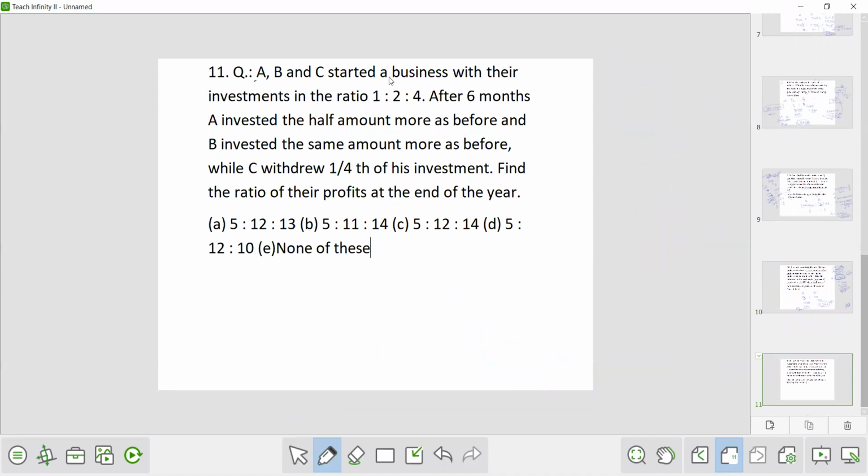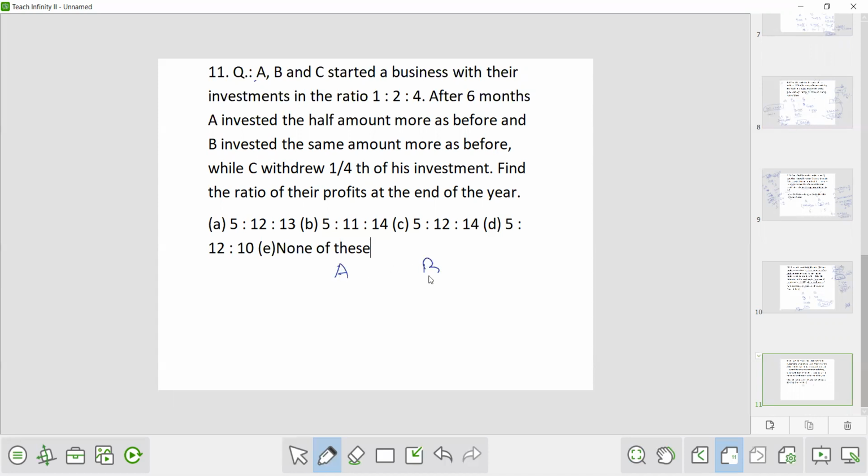A, B and C started a business with their investment in the ratio 1:2:4. After 6 months, A invested half the amount more as before, and B invested the same amount more as before, while C withdrew 1/4 of his investment. Find the ratio of their profit at the end of the year. All the questions, single concept: profit will be divided in the ratio of their investment.